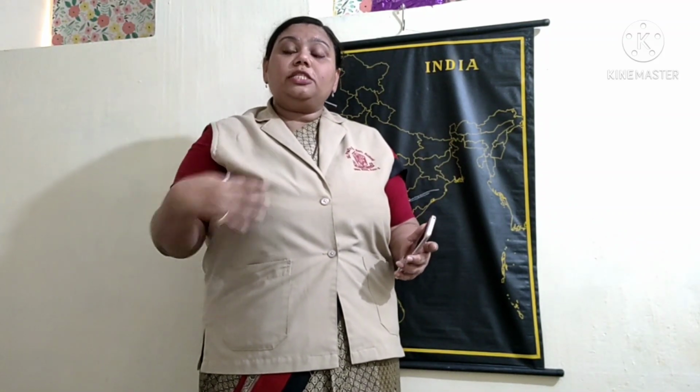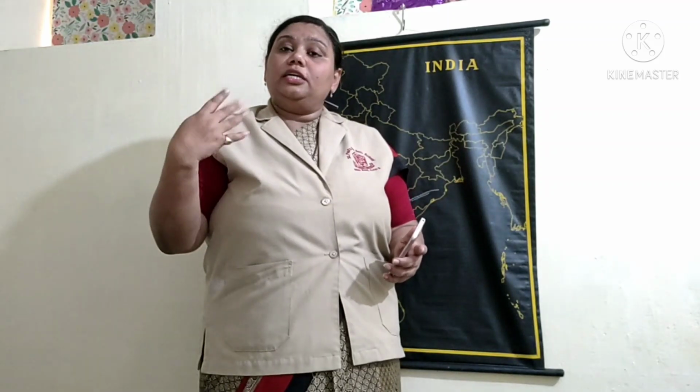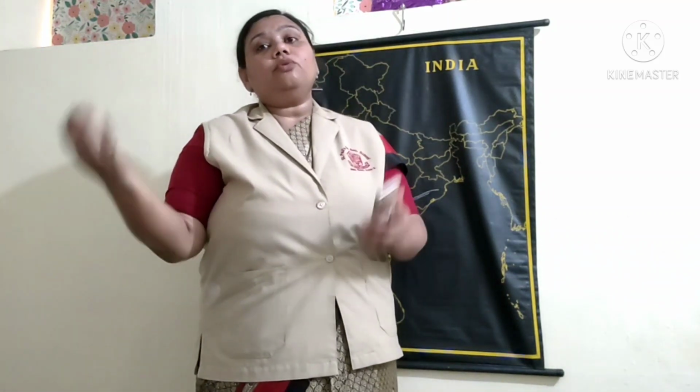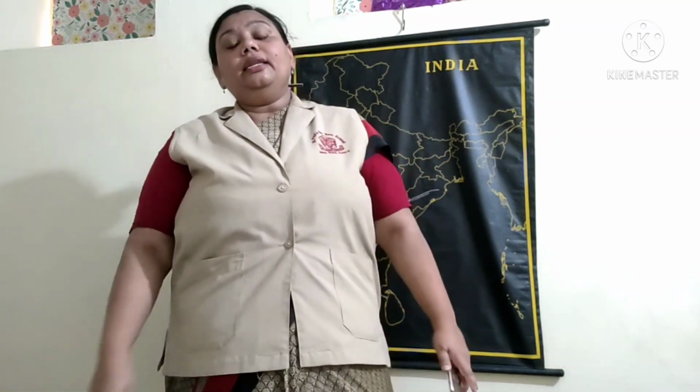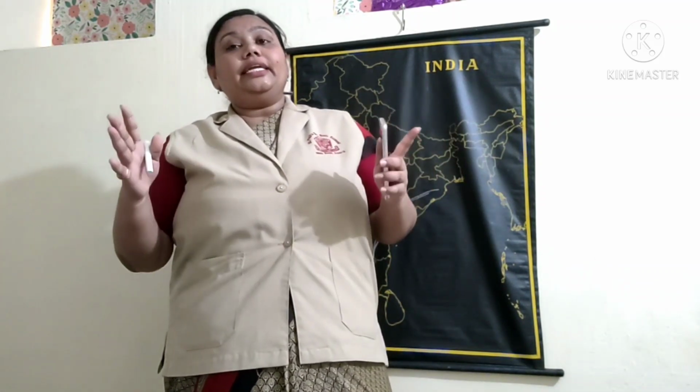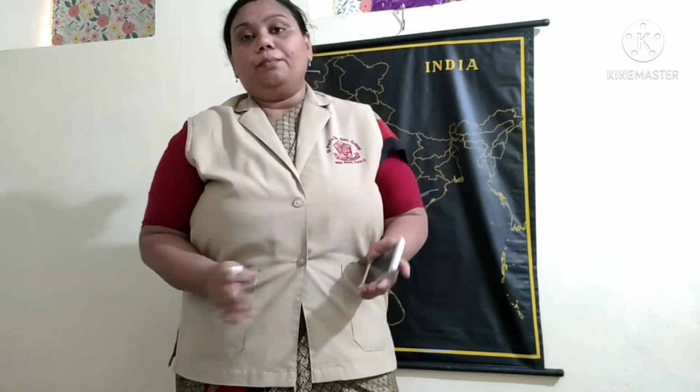Yes, your mother must be telling you, please come back fast, don't play outside, come back as it gets dark. So at 6 o'clock, 6:30 you are inside the house. Why? Because the duration of sunlight is less in winter season. So the duration of the daytime is less and the duration of the night sky is more. Okay, this is what we experience in the winter season.